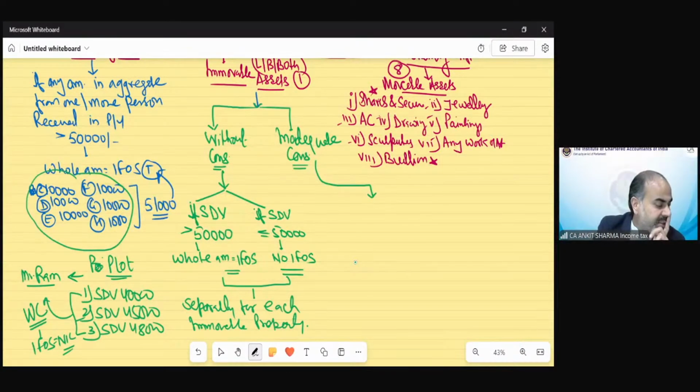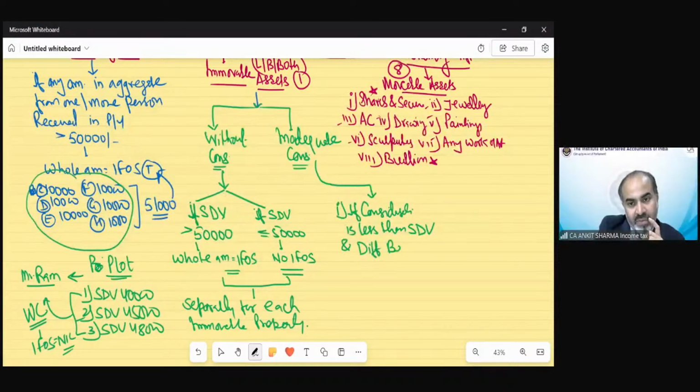It says the inadequate consideration case applies if consideration is less than stamp duty value, and the difference between stamp duty value and consideration is in excess of the higher of the following.